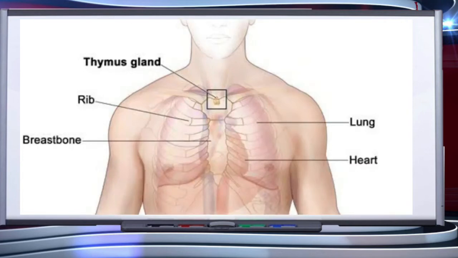The next gland we are talking about is the thymus gland. It is located behind our sternum and between our lungs. It is only active until puberty. After puberty, the thymus starts to slowly shrink and become replaced by fat.